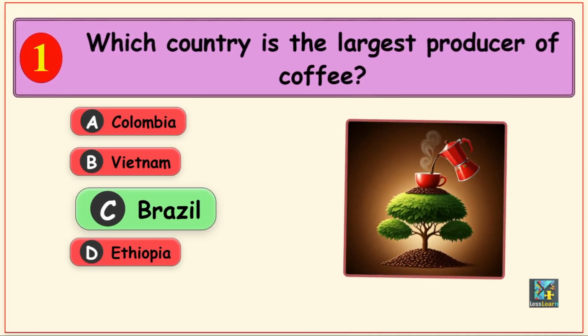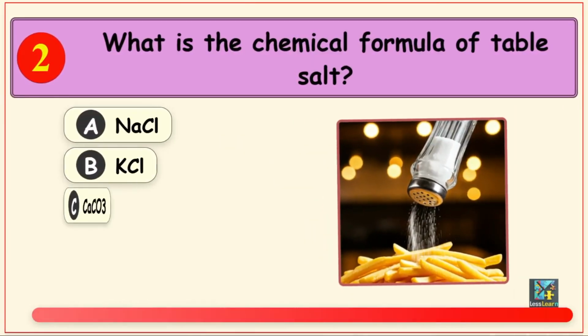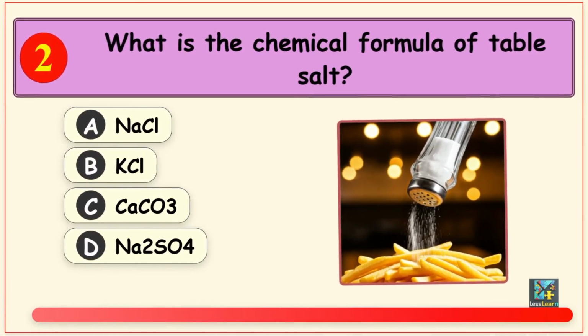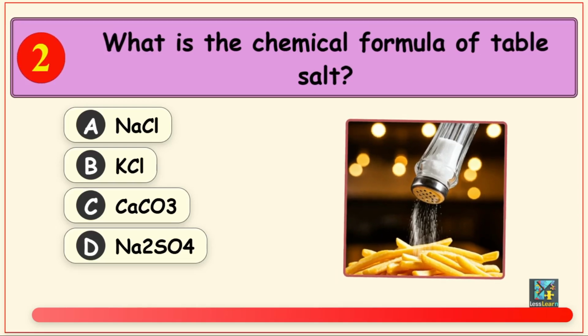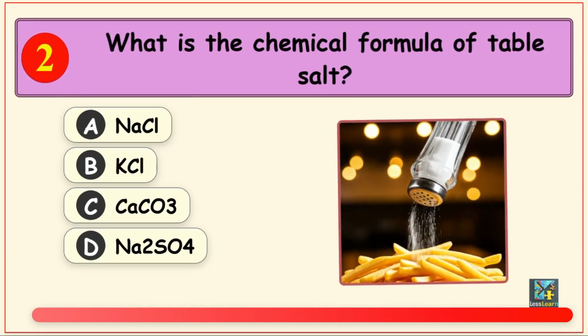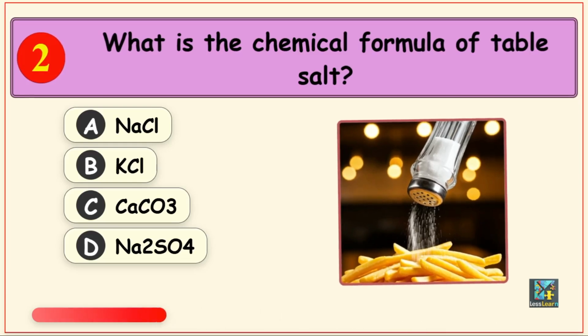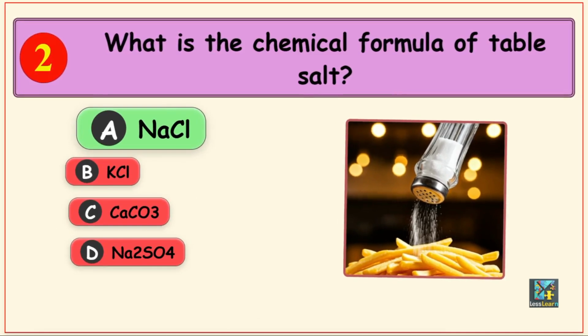Okay, here's the next question. What is the chemical formula of table salt? Options are Option A, NaCl, Option B, KCl, Option C, KCO3, and Option D, Na2SO4. The right answer is Option A, NaCl.